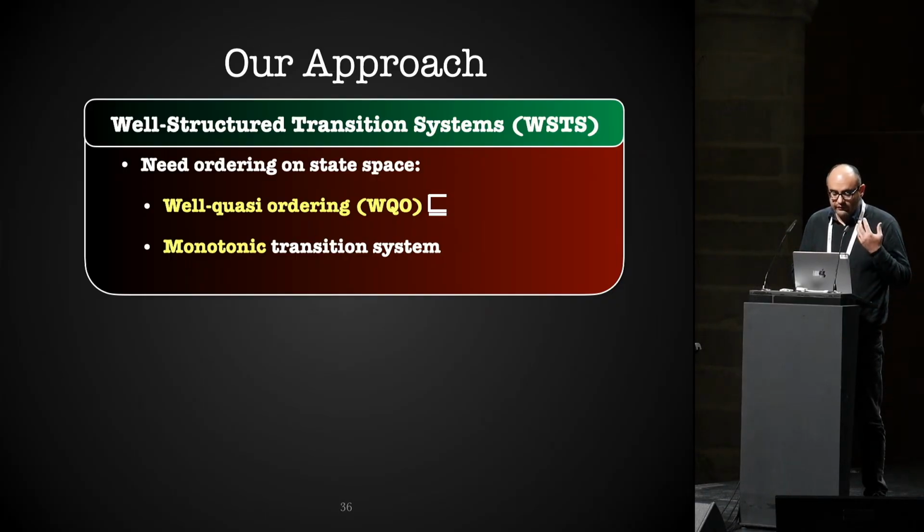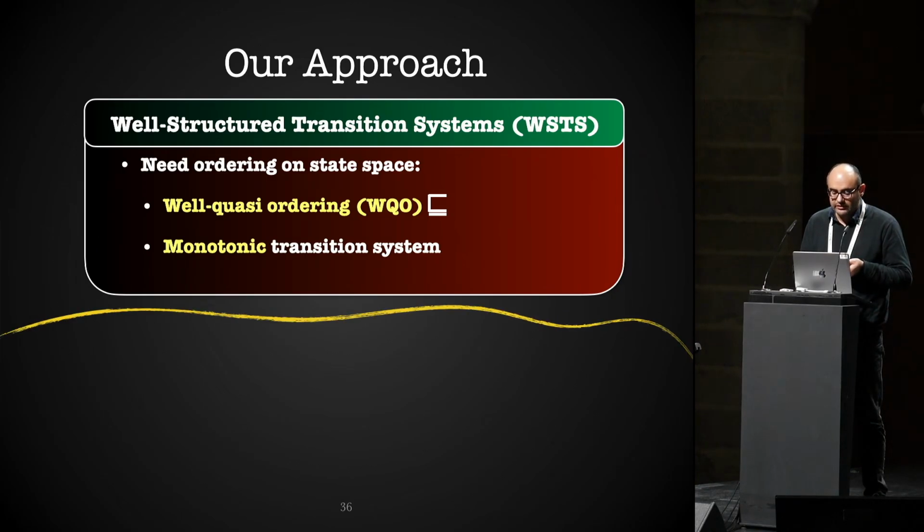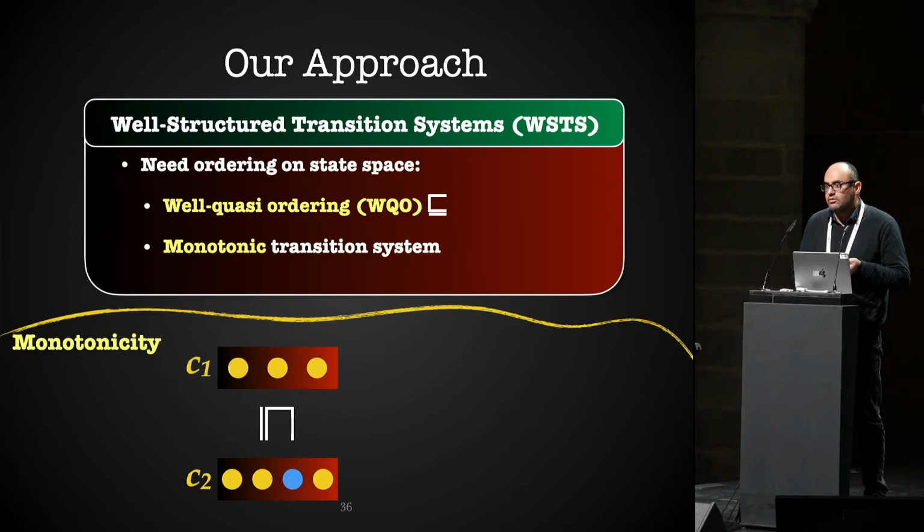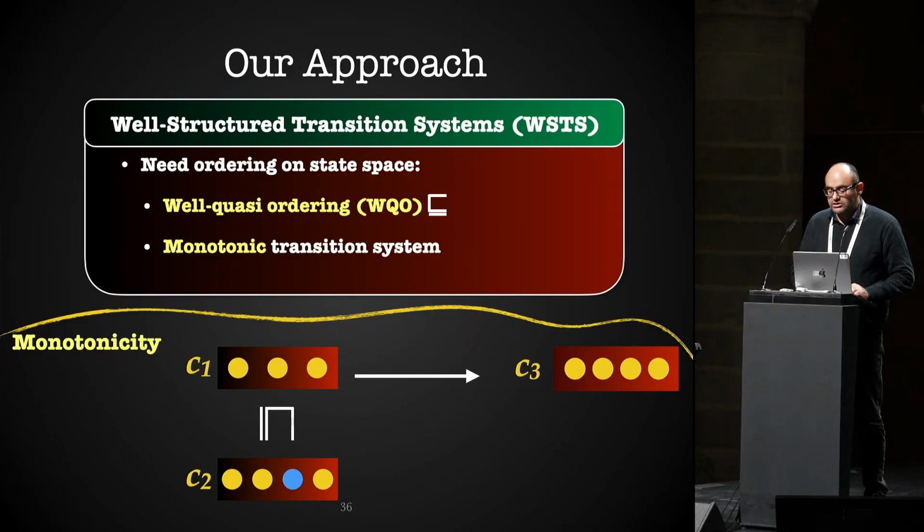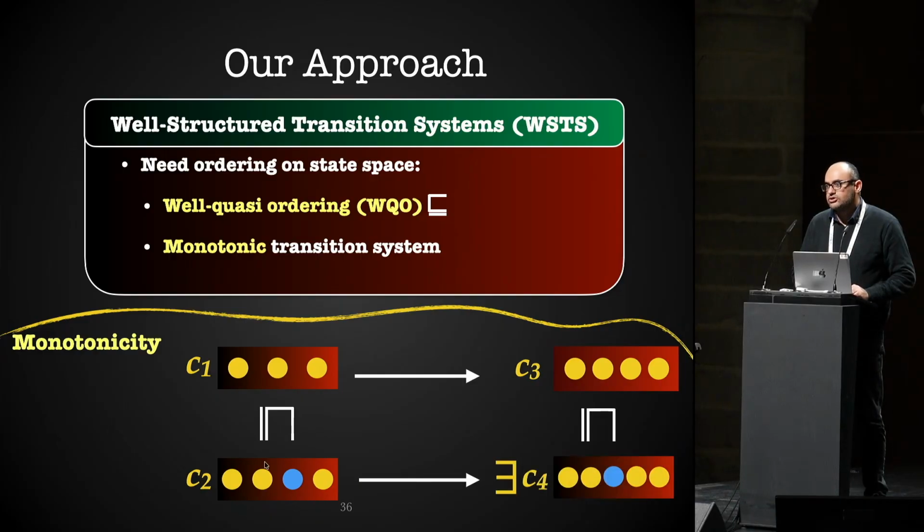Then you need another ingredient, monotonicity of your system. Monotonicity means that if you are in some configuration C1 which is smaller than C2, and from C1 you can move to configuration C3, then there exists some configuration C4, which is larger than C3 and also reachable from C2.